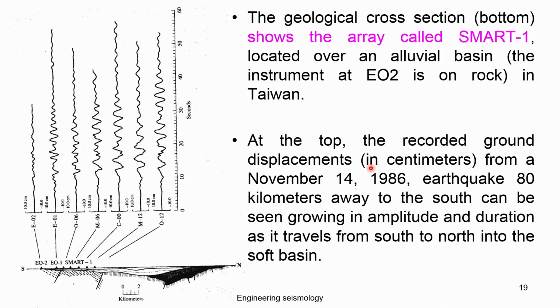This is a typical array maintained by SMART-1 in Taiwan, where you can see the dimension. This is 2 kilometers, and throughout it is within about 10 to 20 kilometers. There is a station installed on rock. Then again there is a deposit, like our Indo-Gangetic basin, where they installed several stations.